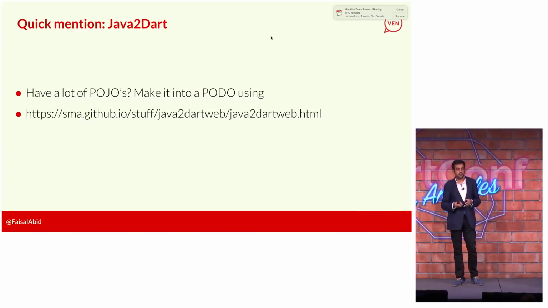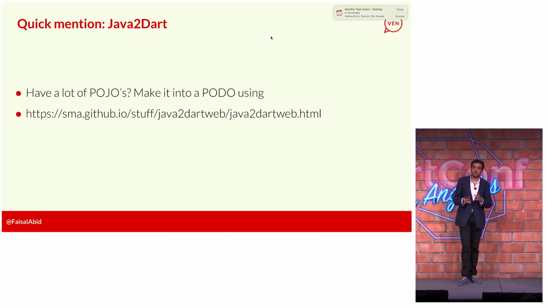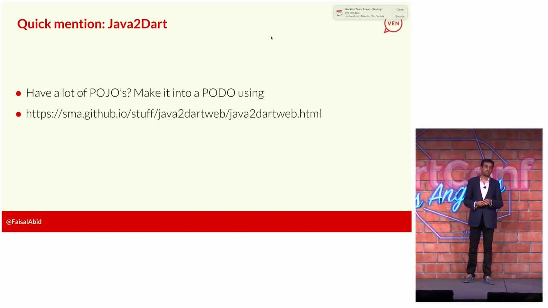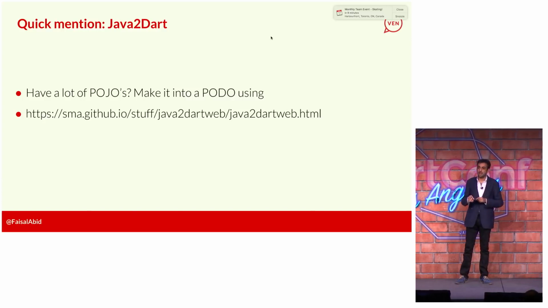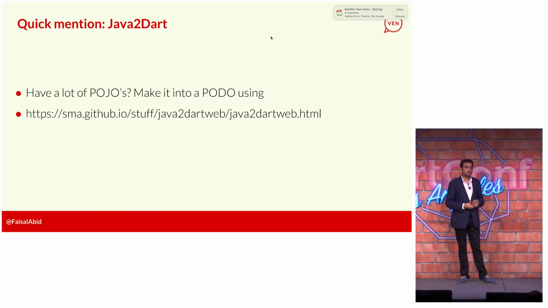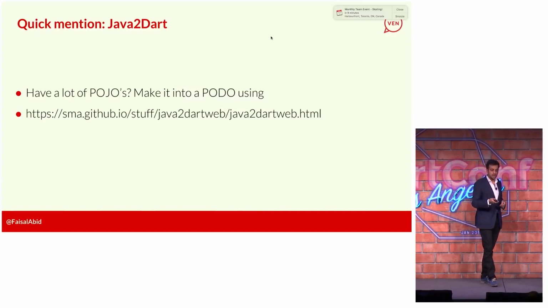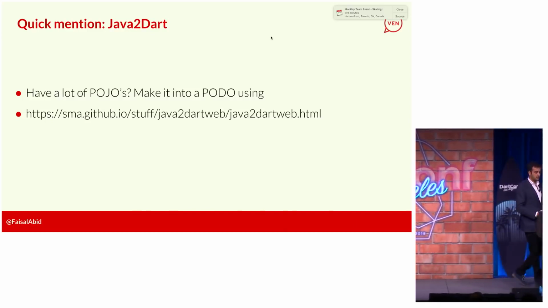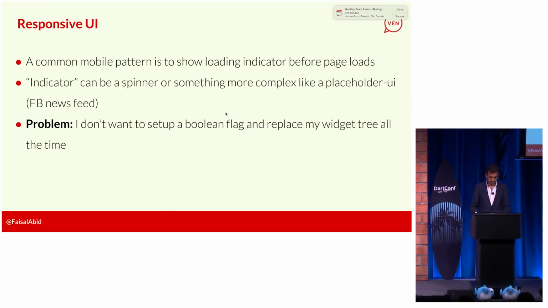Another quick tip that I found: in the Android app, I had a lot of fairly lengthy, but plain old Java logic, right? It wasn't using anything Android specific. It was just a lot of ORM and some calculations and stuff that needs to be done. And so I didn't really want to write them in Dart, mainly because they were so long. So being lazy, I searched Java to Dart converter on Google. And I did find something. I found Java to Dart web. I can actually show you guys an example. Whoops.